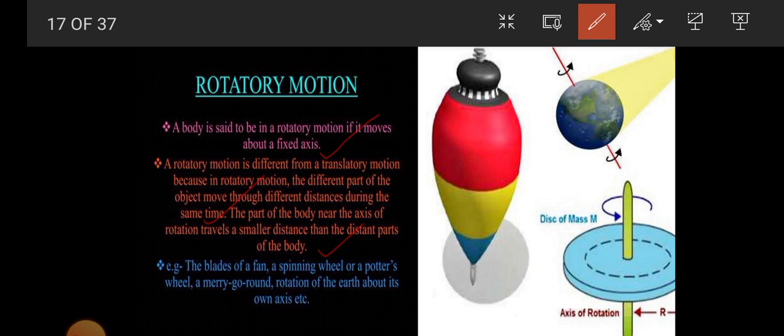In translatory motion the body moves in a straight line, but in rotatory motion the body rotates about its fixed axis. In translatory motion every point travels the same distance in equal intervals of time, but here the body is fixed and different parts of the body will move differently.